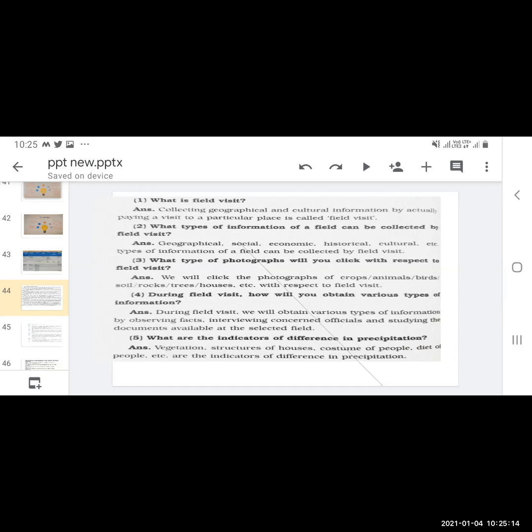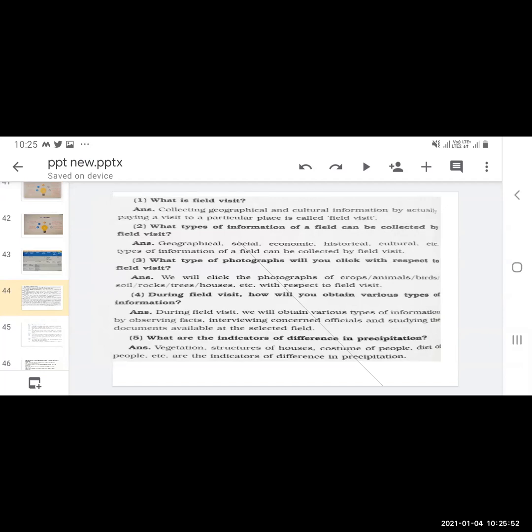What type of information of a field can be collected by a field visit? Geographical, social, economic, historical, cultural, etc. So any geographical information, socially how the society is, economically what type of standard of living is there, historical monuments and the culture. This type of information you can collect by the field visit.